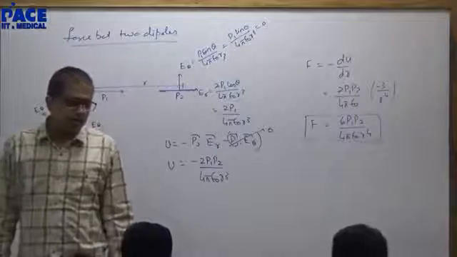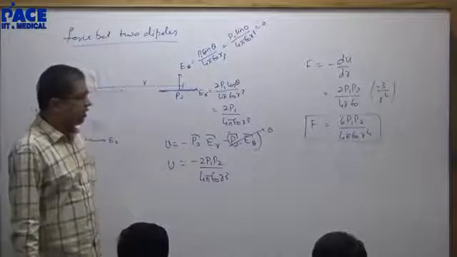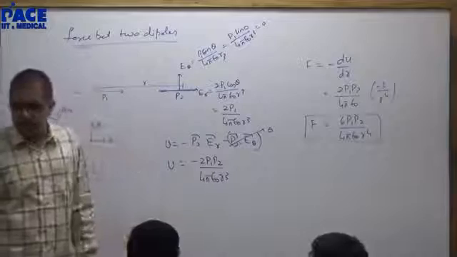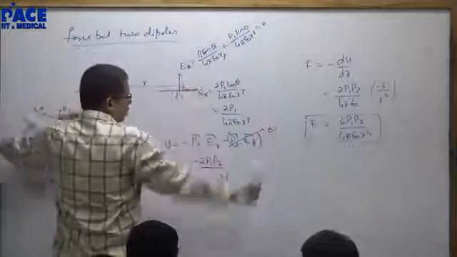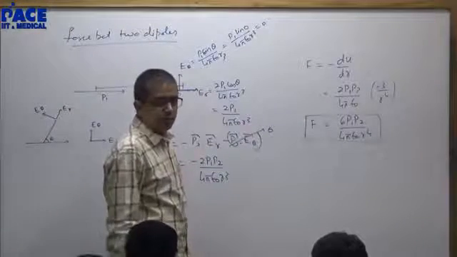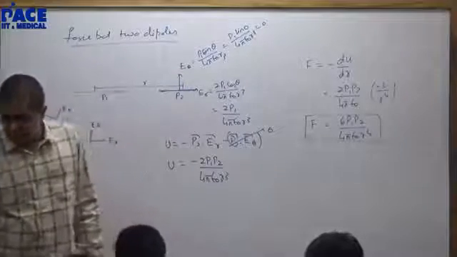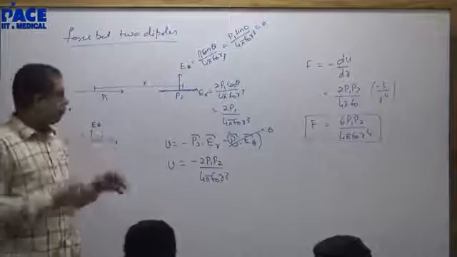The negative sign tells me the force is of attraction, hence I didn't carry the negative sign. If the dipole direction is reversed, then I get positive. So as a general formula, 6 P1 P2 by 4 pi epsilon naught r to the power 4. Right?